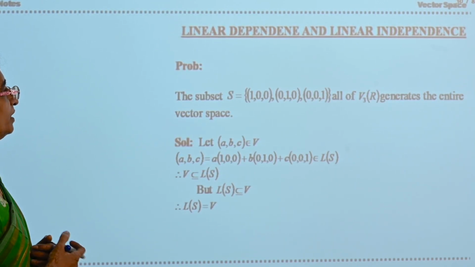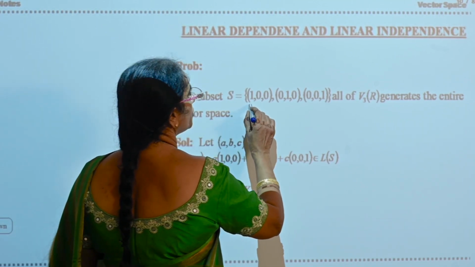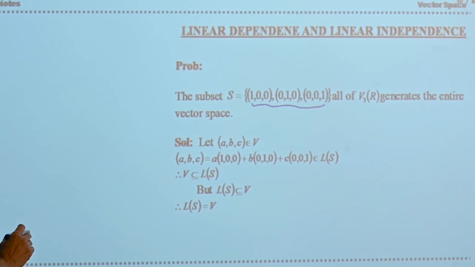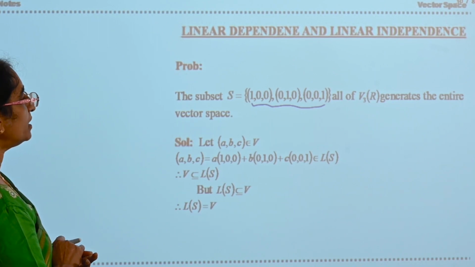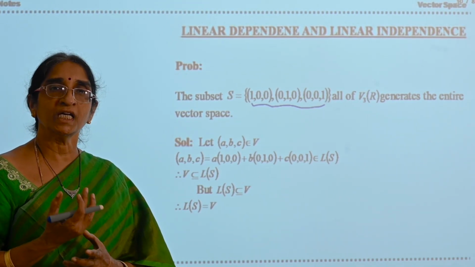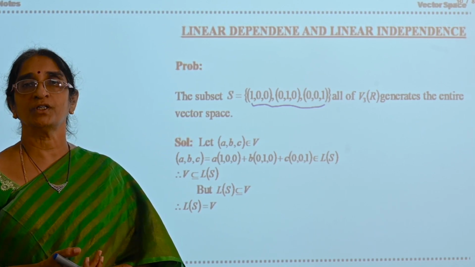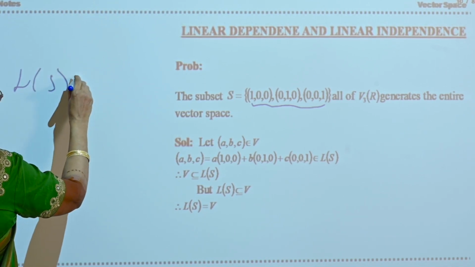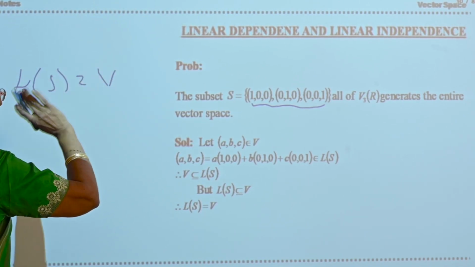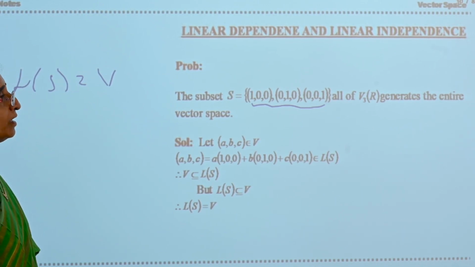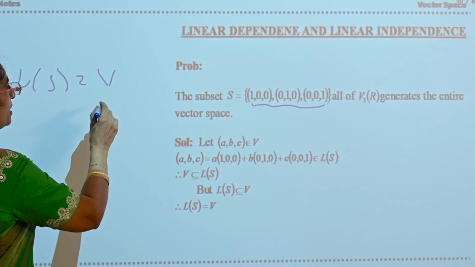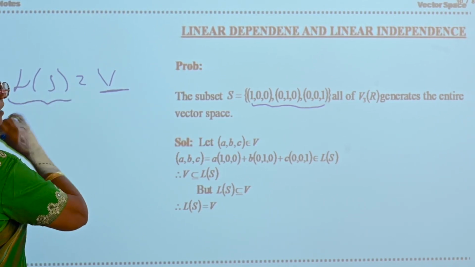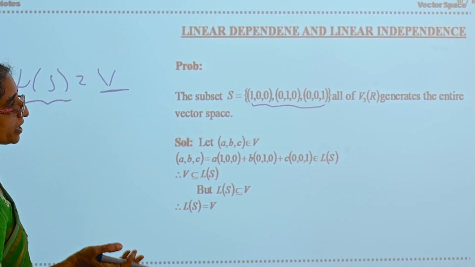Now see the problem. The subset S of (1, 0, 0), (0, 1, 0), (0, 0, 1) of V3 of R generates the entire vector space. Generates means what you have to say: every element can be expressed as a linear combination of that set. Suppose if you say L of S is equal to V, you will say S generates V, S spans V. Now S generates V means any vector in V can be expressed as a linear combination of the elements of S. That means L of S generates V or spans V.